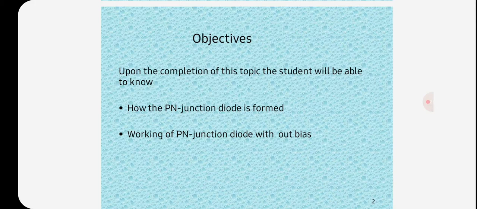Certain substances like germanium, silicon, etc. are neither good conductors nor insulators. The resistivity of these materials lies in between conductors and insulators. Such substances are called semiconductors. If a junction is formed between a sample of p-type semiconductor and a sample of n-type semiconductor, then this device is called a PN junction or junction diode.